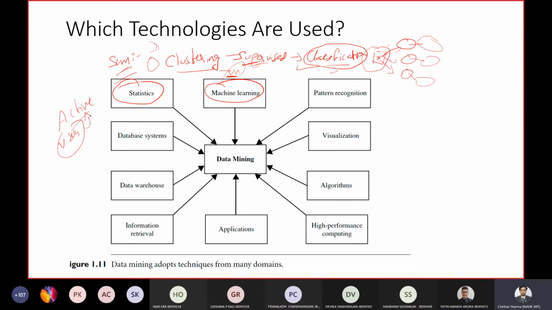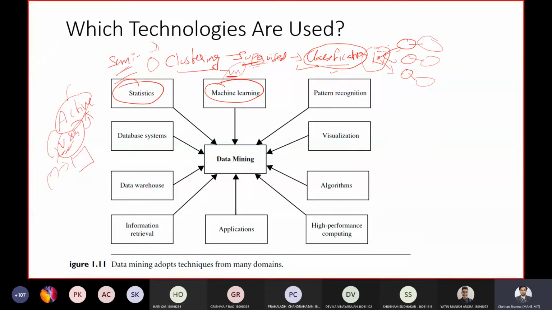It can ask a user to label an example. The user, with his expertise or domain knowledge, will label a particular class, or give a particular name to a class. With the user's help, the machine tries to learn something.